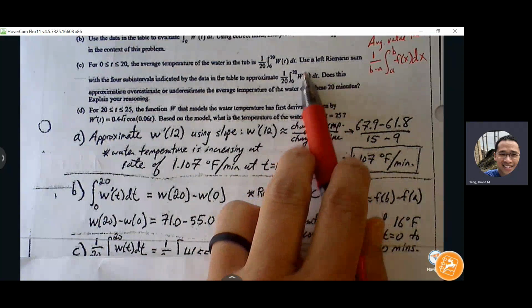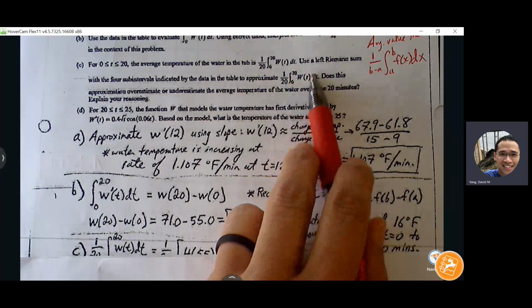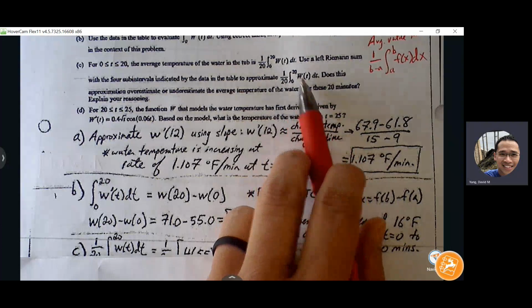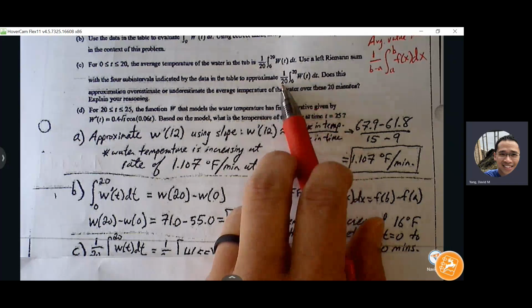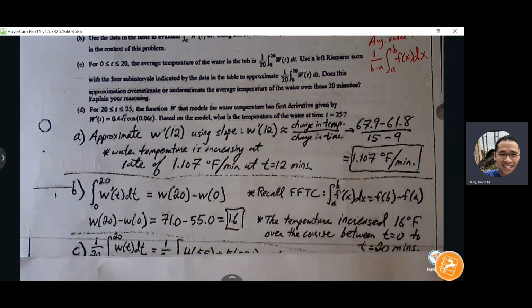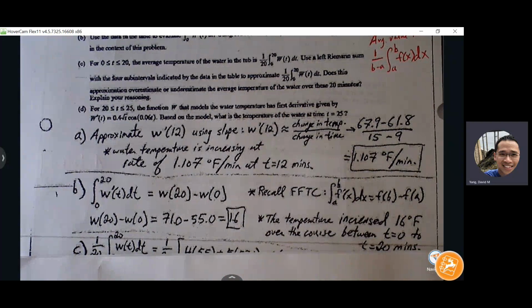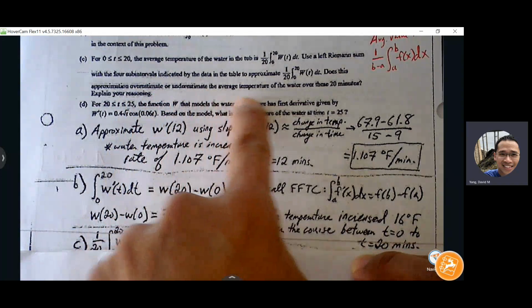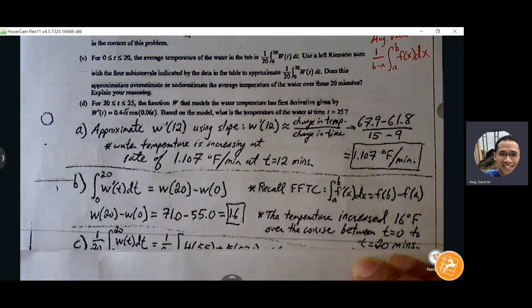It's basically taking all the temperatures and dividing it by 20. So if we accumulate all the temperatures divided by 20, then we can get that average temperature. It says use a left Riemann sum with 4 subintervals to approximate the average temperature. Does this approximation overestimate or underestimate the actual average temperature of the water over these 20 minutes?